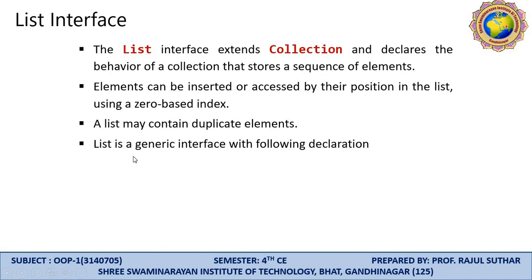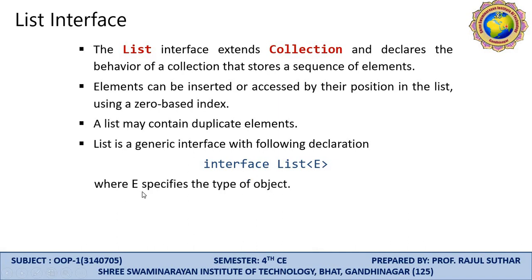List is a generic interface with the following declaration. This is the declaration of List. You have to use the interface keyword, then List. In between less than and greater than, you use E, where E specifies the type of object. Here E is a type of object.